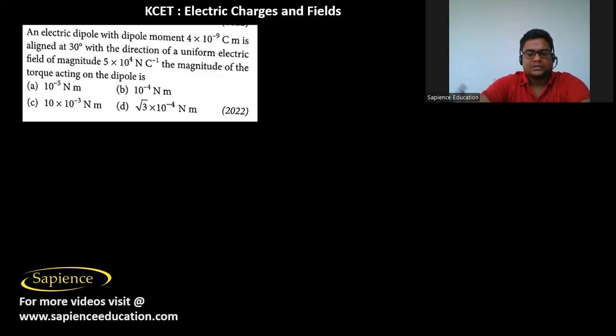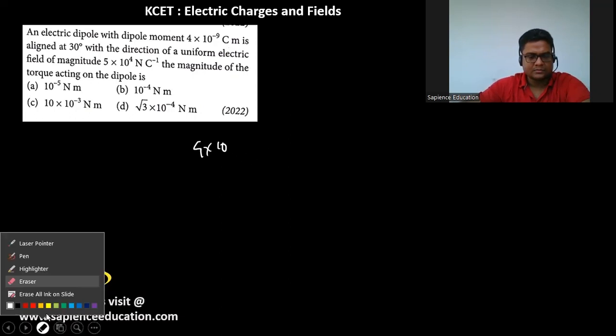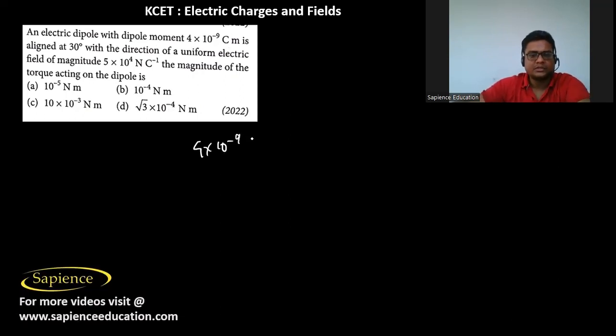Then here it is told that an electric dipole with dipole moment 4 into 10 power minus 9 coulomb meter is aligned at 30 degrees with the direction of a uniform electric field.